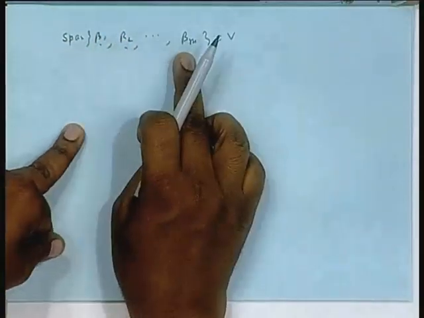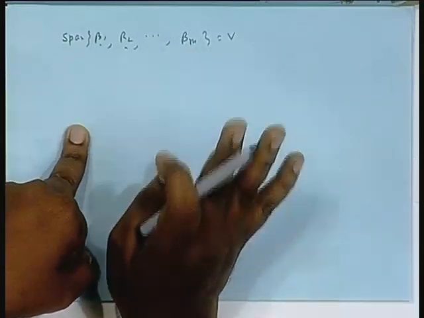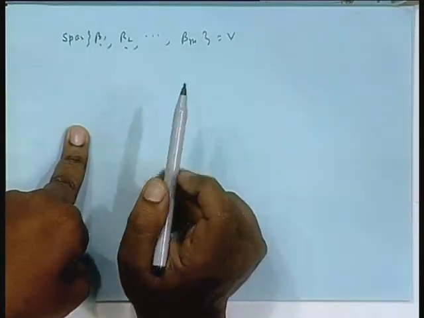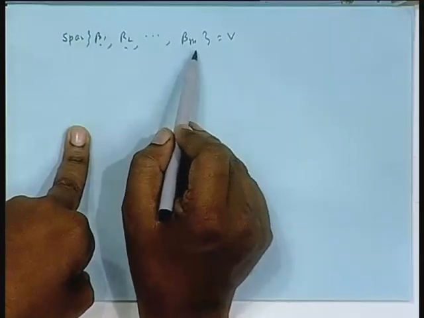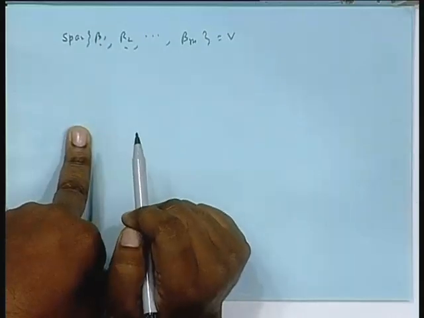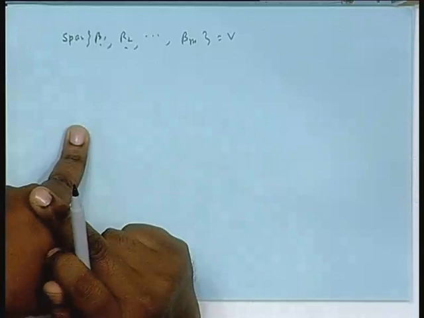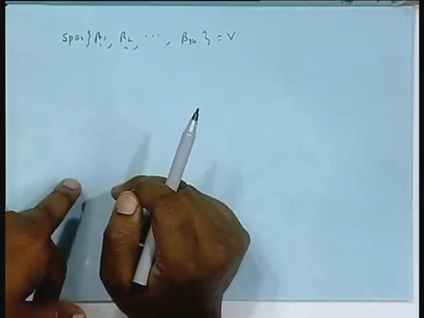So, this is linear independence, there is no doubt about it. The only thing is m should be equal to n, that you have to prove. So suppose we start without assuming m equal to n. That means either m is greater than n or m is less than n. You take the case m greater than n and prove that this is not possible.